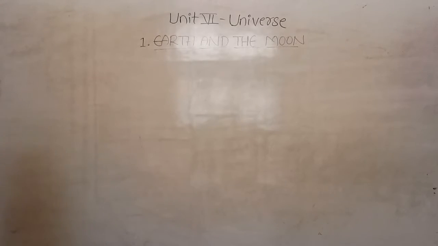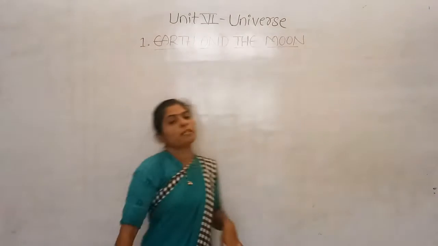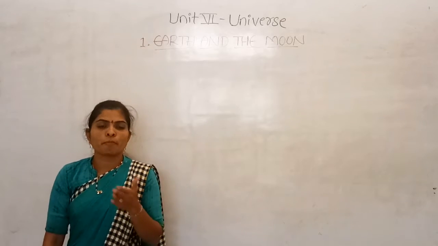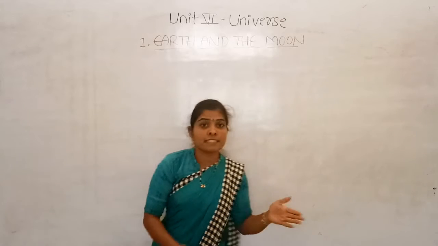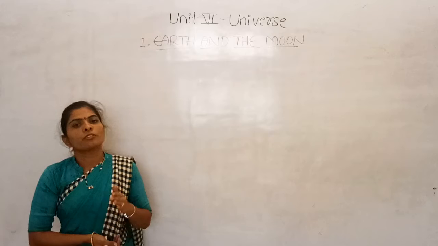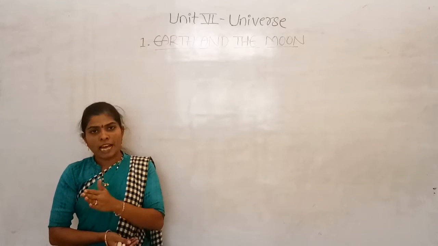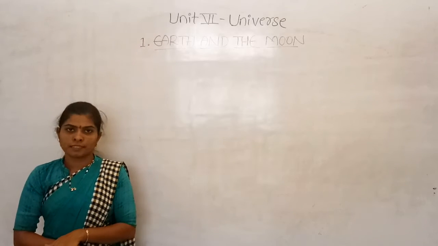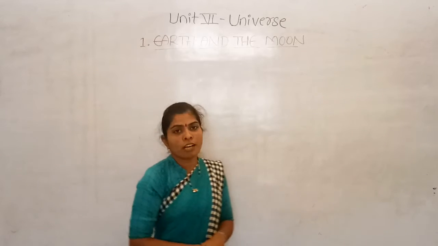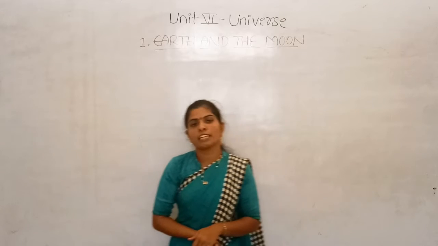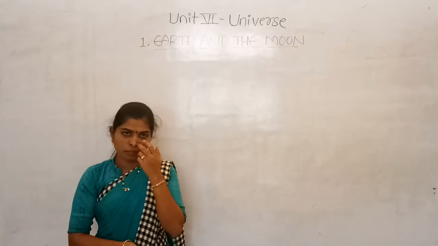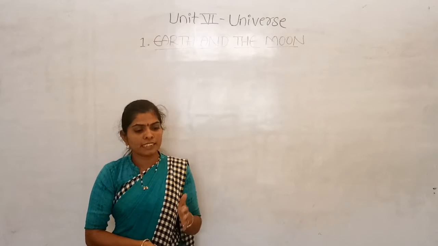This diameter is roughly 1/4 of the diameter of the Earth. If we compare, because the moon is smaller than the Earth in size, when we measure the diameter of the moon, it is roughly 1/4 of the diameter of the Earth. So it is smaller than the Earth, and it is about 3,476 kilometers.